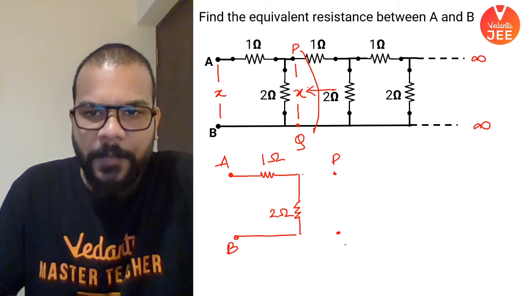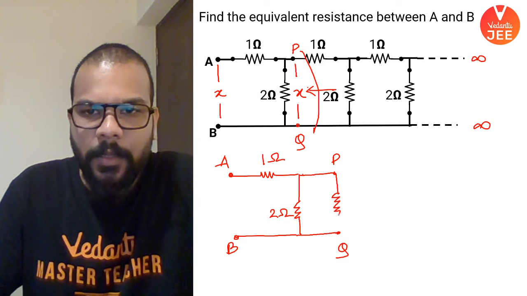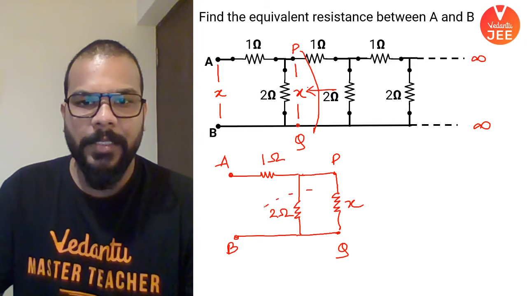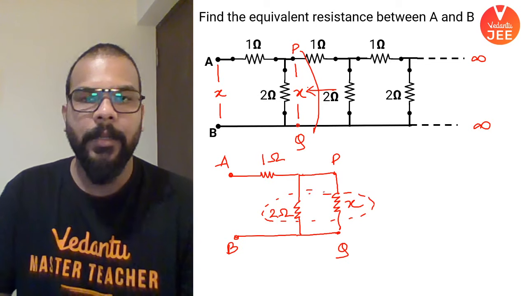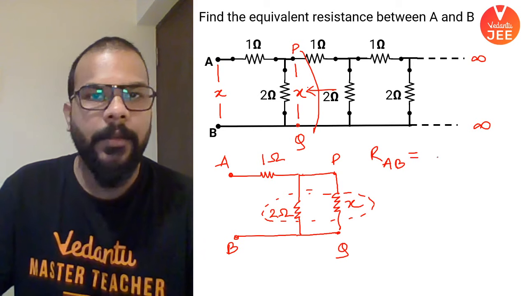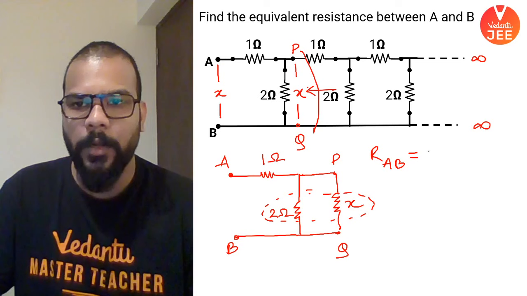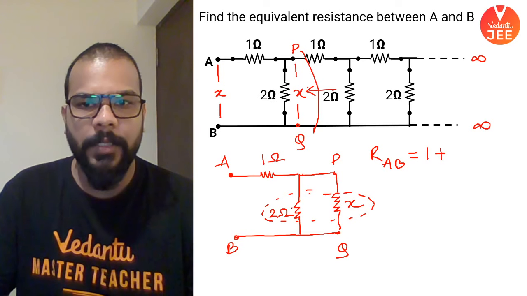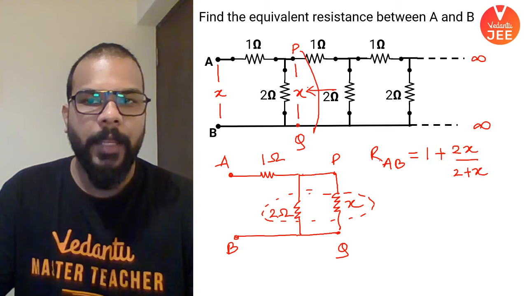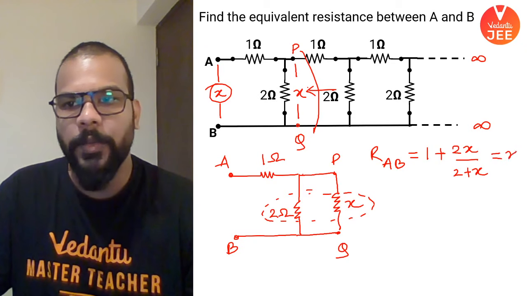This is P, this is Q. But the equivalent resistance between P and Q is also X. So you can see that 2 and X are connected in parallel, and we can say that RAB, which we are interested in, is going to be equivalent to the resistance 1 ohm being in series with these two parallel combination, which is R1 R2 upon R1 plus R2. And the funny and interesting part is the equivalent resistance between A and B is also equal to X.